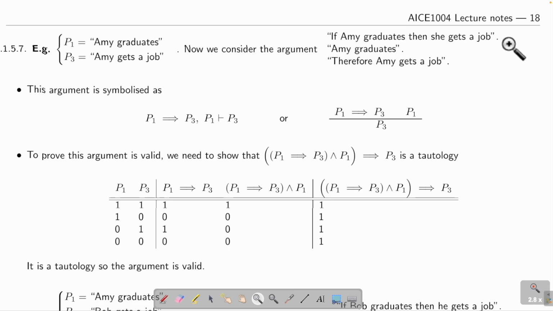Because of this sentence, of course, she gets a job. Again, we are talking about logic in the computer, not common sense. So this thing can be written like this. Amy graduates implies Amy gets job. Now, Amy graduates. Therefore, Amy gets job. This is a sequent. But I don't like this. I will just write like this. P1 implies P3 and P1 imply P3. Done. It's a tautology. That means always correct. How do you prove this? Again, truth table.